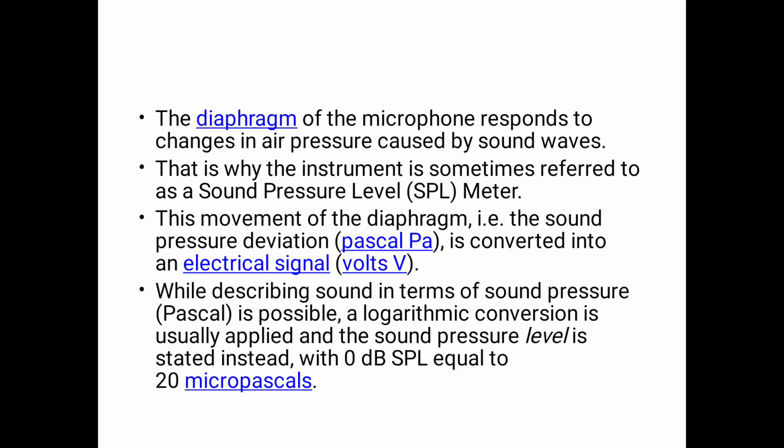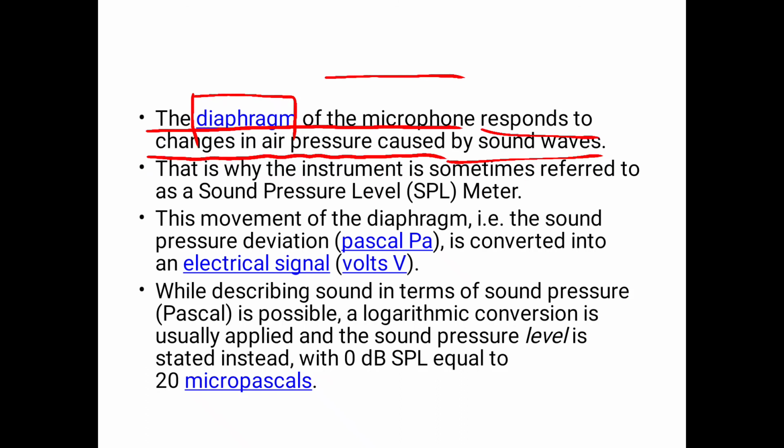Now see, the diaphragm of the microphone responds to changes in air pressure caused by sound waves. In the microphone there is a diaphragm, which is light in weight, and it is bombarded with the sound waves.